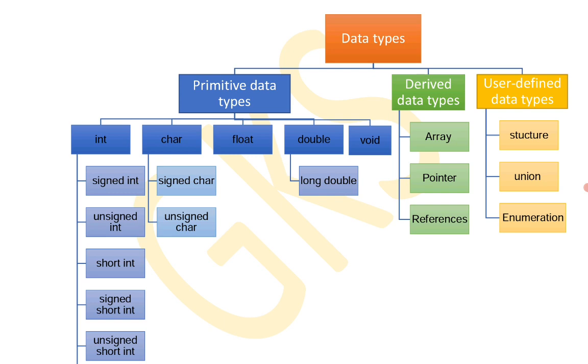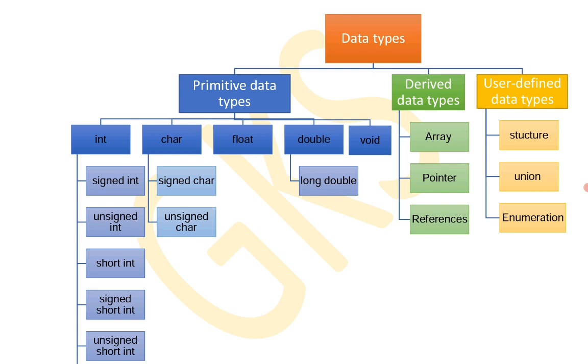Second one is derived data type. Primitive data types are called primary data types, whereas derived data types are formed from other data types, or other parent data types, like arrays, pointers, and references. Third, user defined data types are structures, unions, and enumerators.